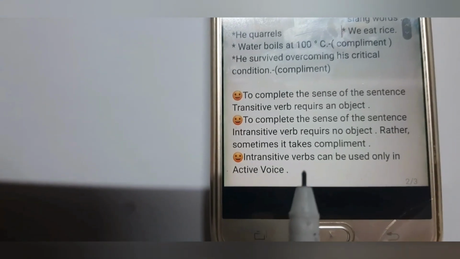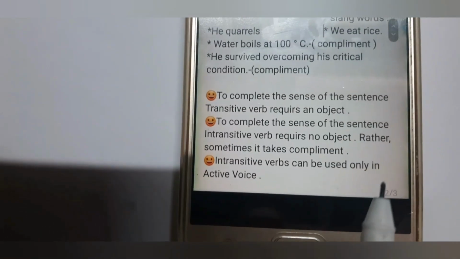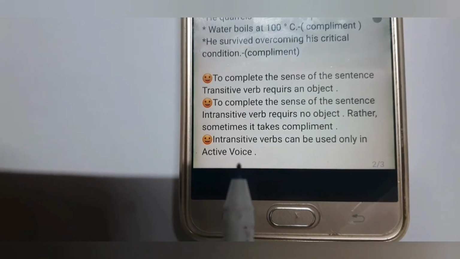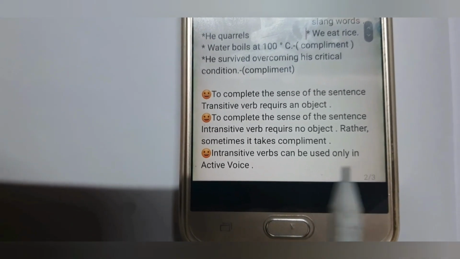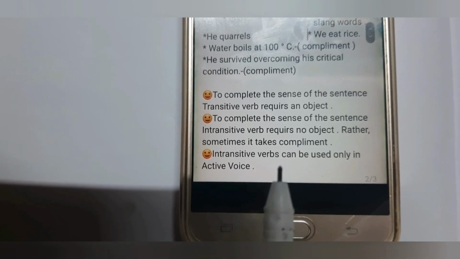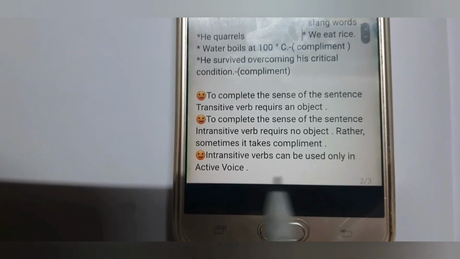Intransitive verbs can be used only in active voice. This is a very notable point: intransitive verbs can be used only in active voice.